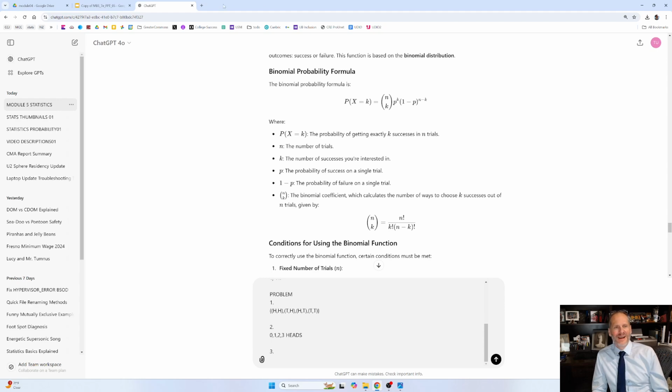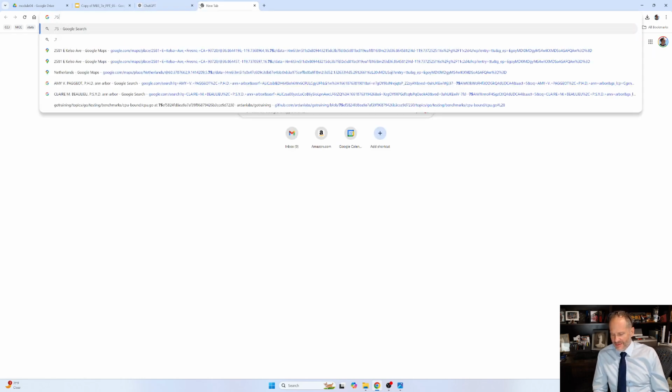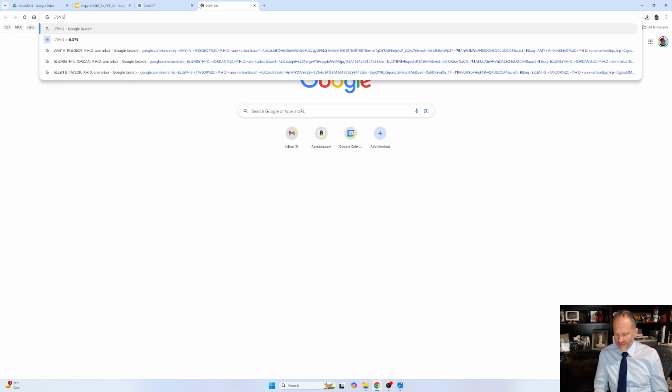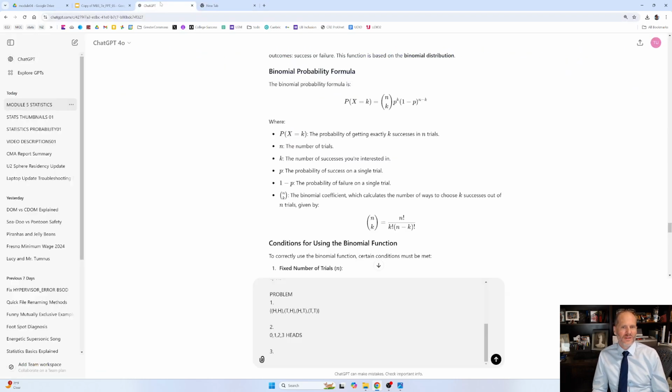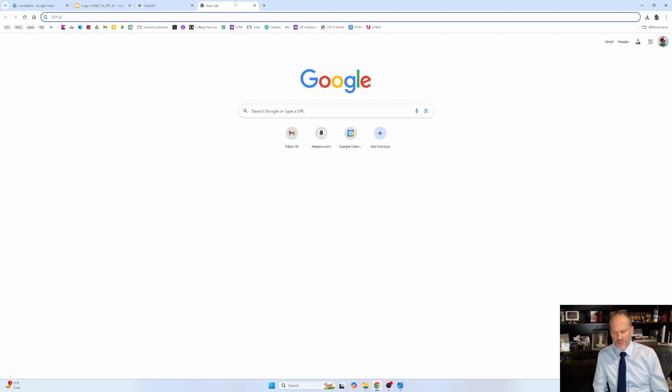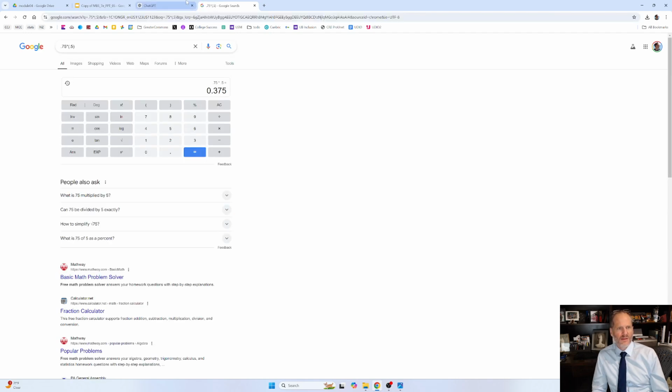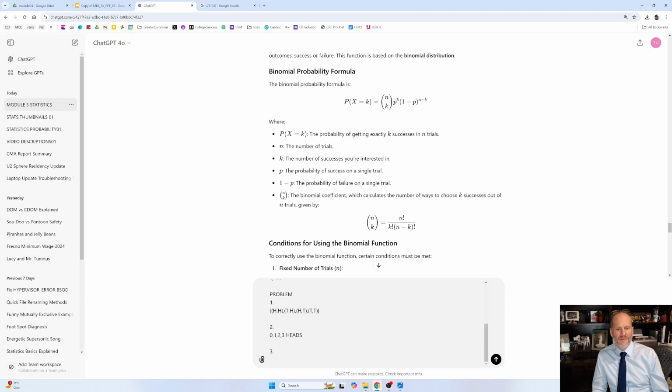I got to write this down. 0.75 times 0.5, and it's going to be 0.5 to n minus k, where n minus k is the number of trials minus successes. The number of trials is 3, and we want 2 heads. 3 minus 2 is 1, so it's just going to be 0.5, right? So 0.75 times 0.5 is 0.375. So I'm going to say 0.375, and to heck with trying to figure it out logically.